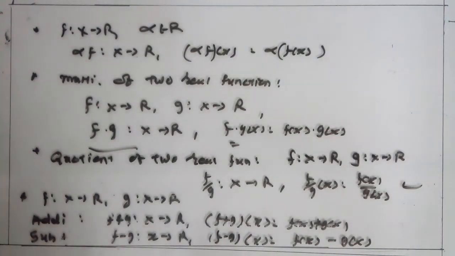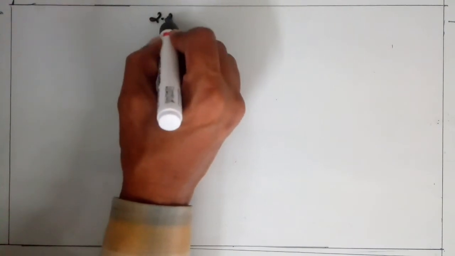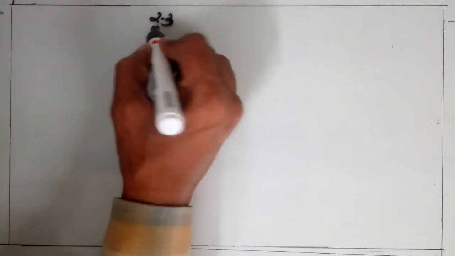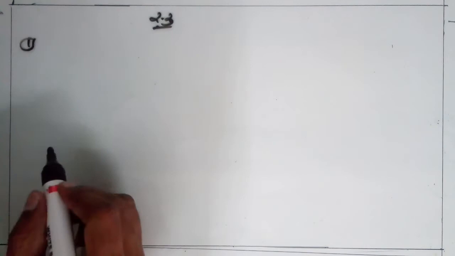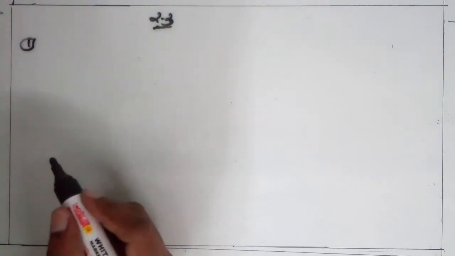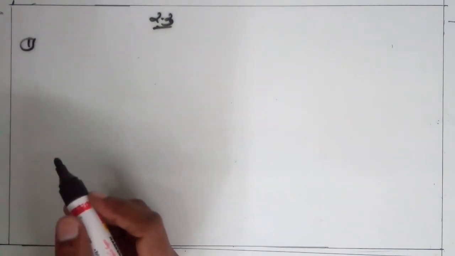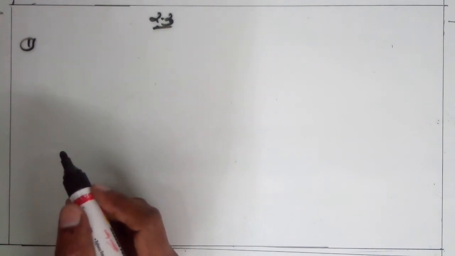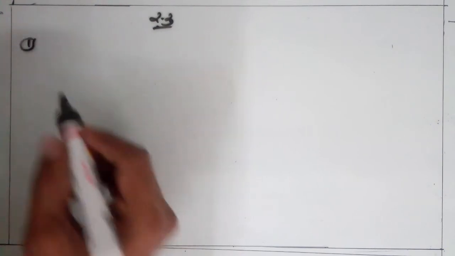here we solve some questions of exercise 2.3. Question number first, which of the following relations are functions? Give reason. If it is a function, determine its domain and range.